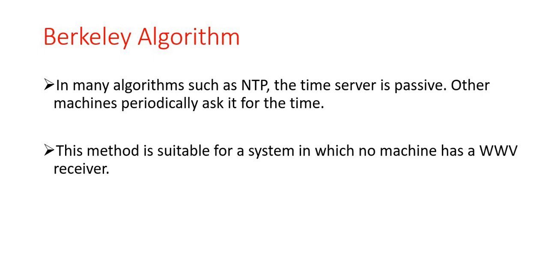Next is the Berkeley algorithm. This algorithm overcomes the limitations of faulty clocks and malicious interference in a passive time server, and also overcomes the limitations of the active time server algorithm. The time server periodically sends a request message to all nodes in the system, and each node sends back its time value to the time server.